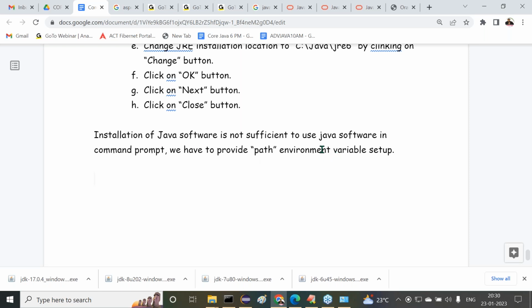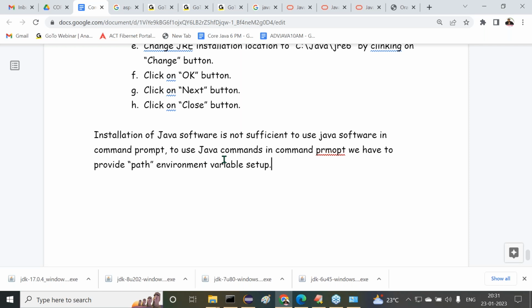Installation of Java software is not sufficient to use Java commands in the command prompt. To use Java commands in a command prompt, we have to set the path environment variable. We have to provide the path environment variable setup. Observe carefully. In two ways, we are able to provide the path environment variable.